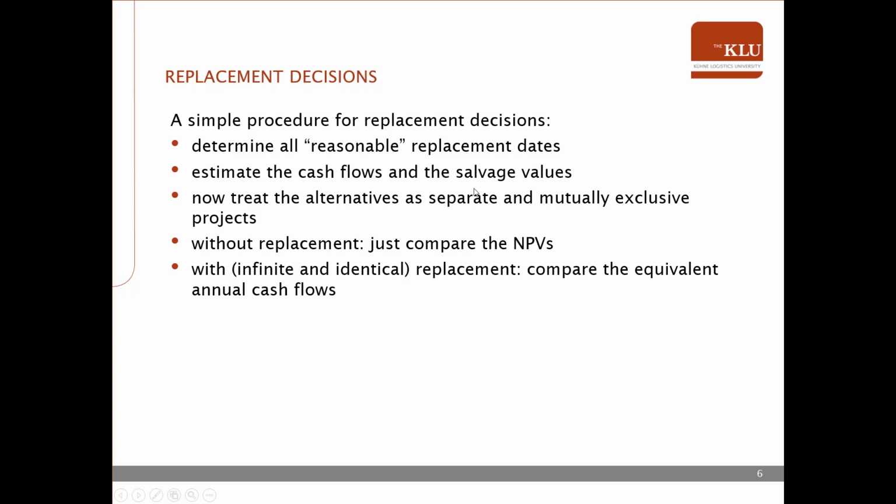Salvage value is the selling price of the machine or asset we use at the point of termination. And it is, of course, important to take it into account because usually if we replace an asset earlier, it has a higher market value and can be sold at a higher price.